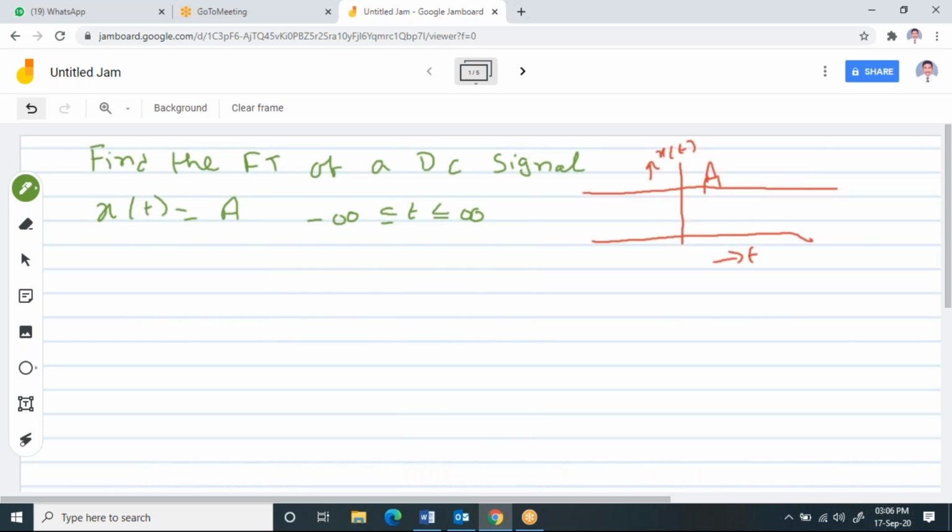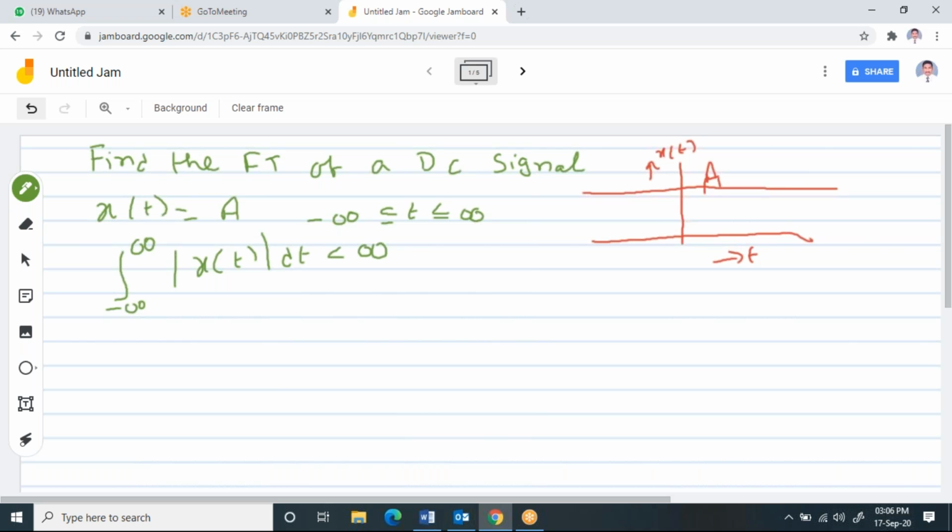Now, the condition for the Fourier transform to exist is that the integral over the limits -infinity to +infinity of modulus of x of t dt should be less than infinity. This is the condition it has to satisfy.